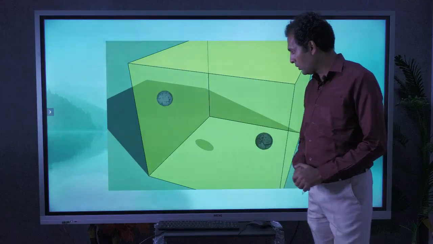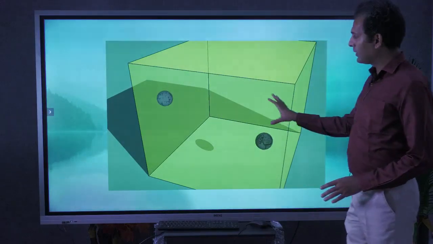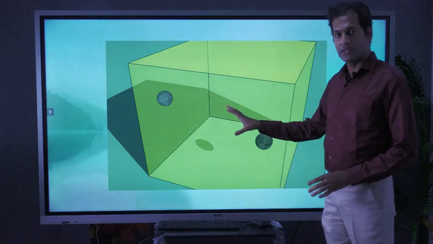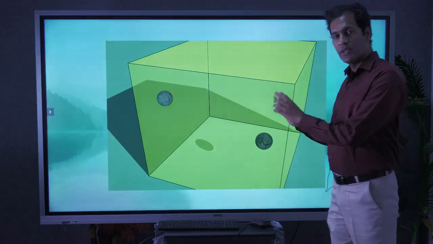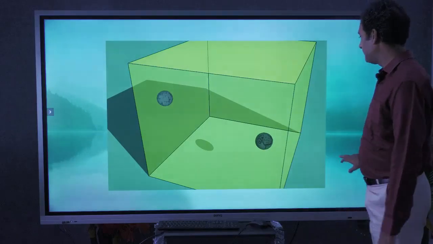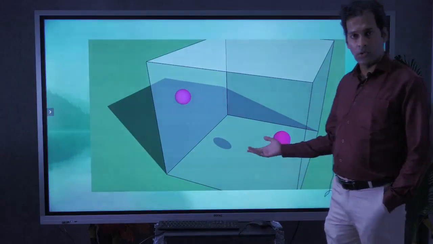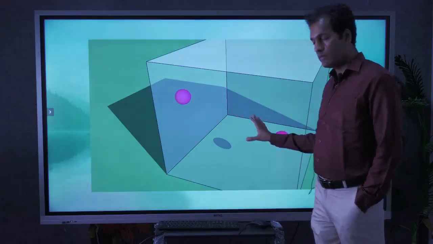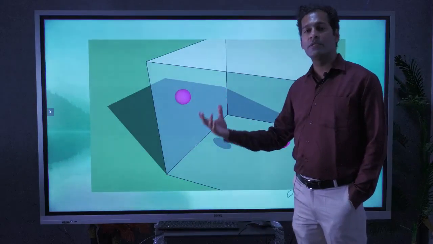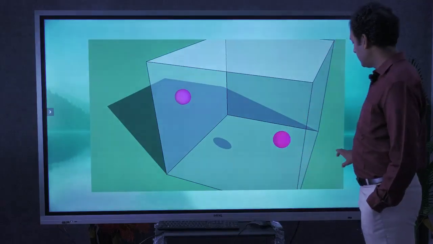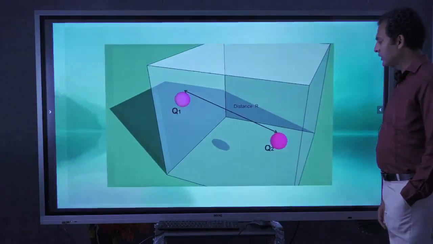You can see their shadow is visible. This is one setup where we can imagine two charges present in 3D space. It may also be shown like this. Just for understanding purposes, we are giving it a three-dimensional view so that we can imagine it in a better way.